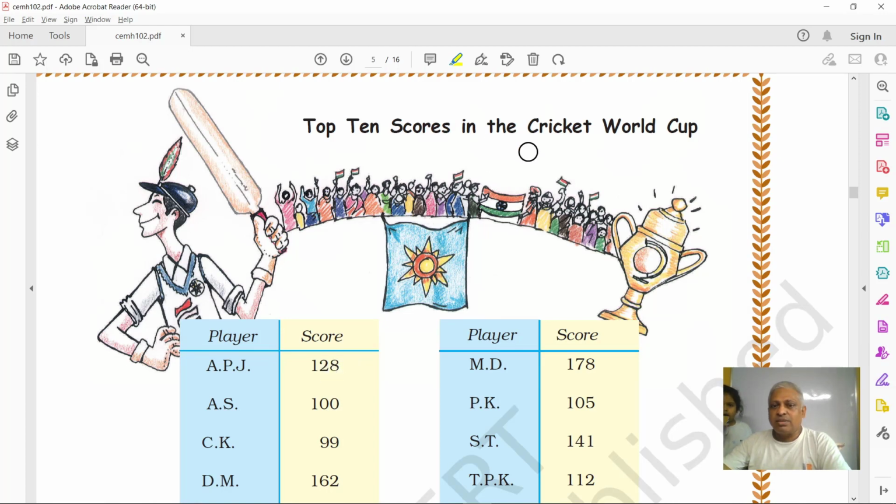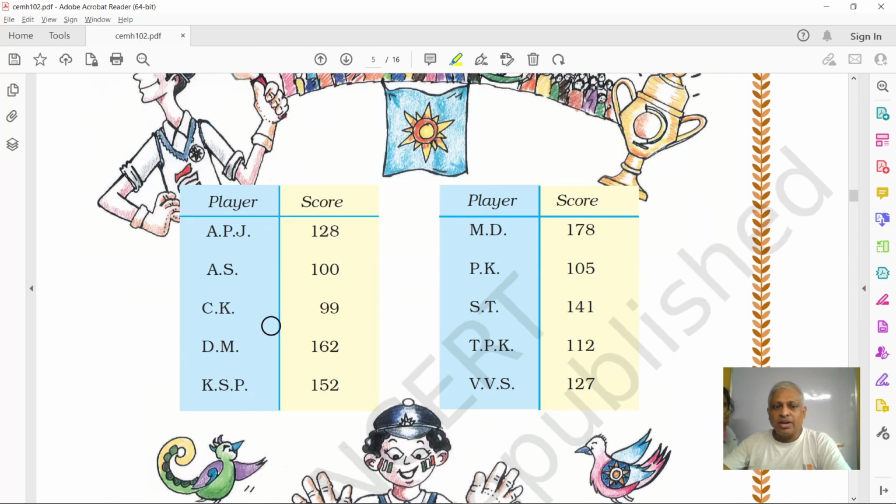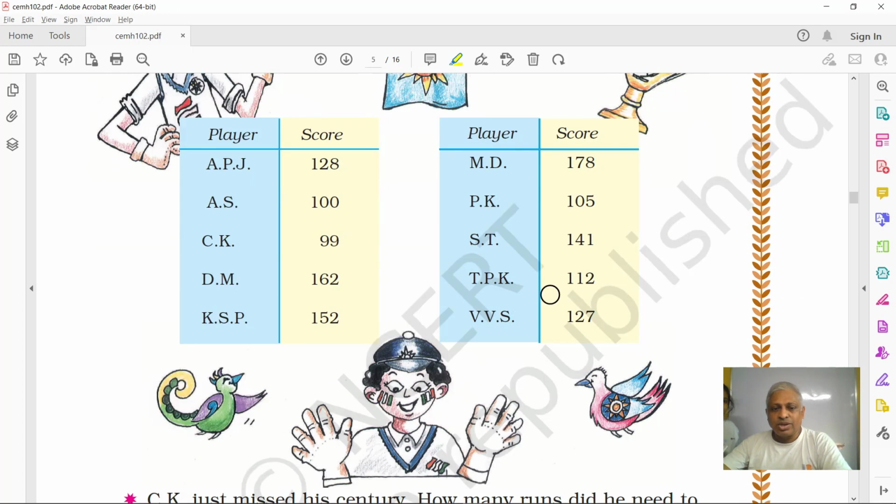This is some cricket World Cup, and you see these are the player names and the scores against their name. This may be one team, this may be one team. Generally, a cricket team will have how many players? 11 players. Okay?